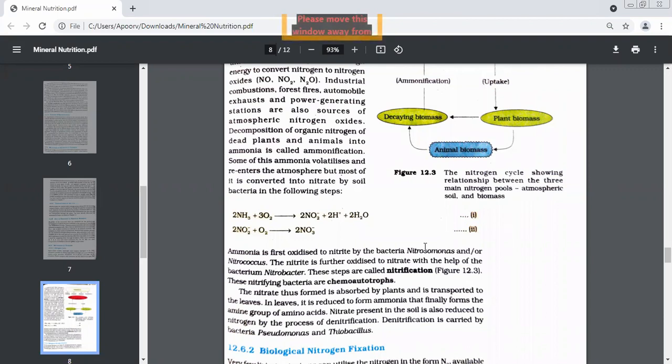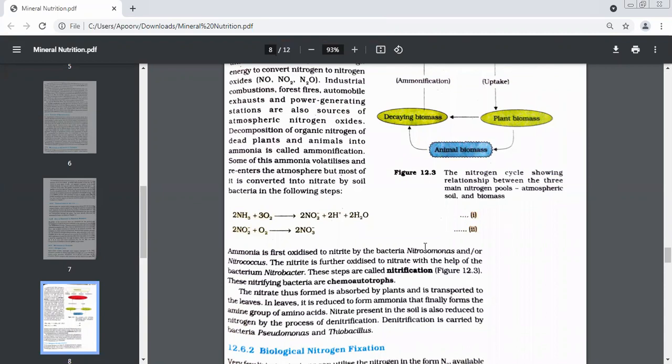I said when dead bodies of plants and animals decay, they release nitrogen. Yes or no? Yes, ma'am. Fine. Now, the ammonia that we have got, we got from two processes, if you remember.